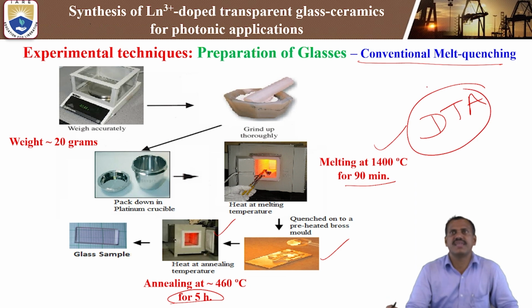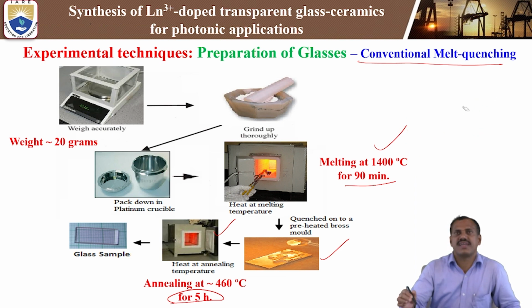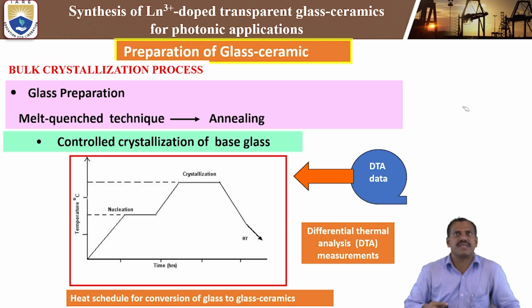In that DT analysis, we can get the glass transition temperature, the crystalline temperature, and the melting temperature of the glass material. By using those values, we can do the synthesis or fabrication of the glass ceramics. That is how we are preparing the glass ceramics.